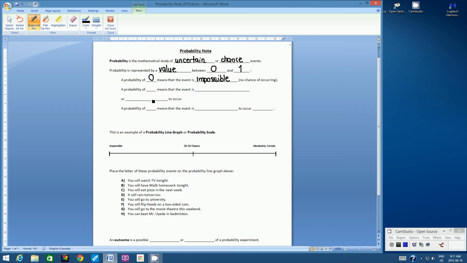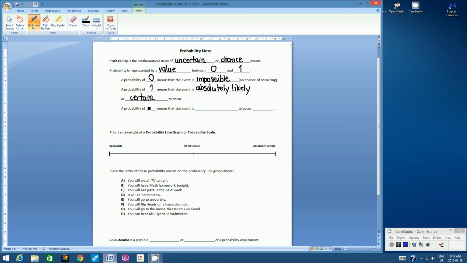So let's talk about the opposite of that. A probability of 1 means that the event is absolutely likely. Or another way to characterize that is certain to occur. Absolutely likely or certain to occur. So we have the two extremes, a probability of 0 and a probability of 1.